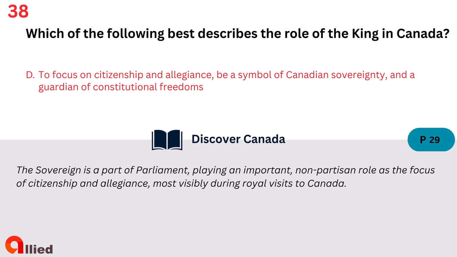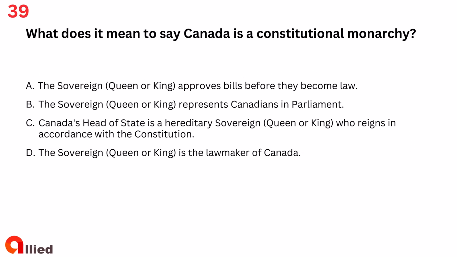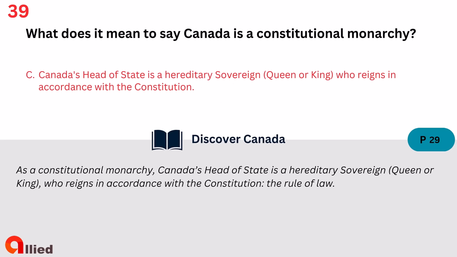Question 39. What does it mean to say Canada is a constitutional monarchy? A. The sovereign, queen or king, approves bills before they become law. B. The sovereign, queen or king, represents Canadians in Parliament. C. Canada's head of state is a hereditary sovereign, queen or king, who reigns in accordance with the Constitution. D. The sovereign, queen or king, is the lawmaker of Canada. The answer is C. Canada's head of state is a hereditary sovereign, queen or king, who reigns in accordance with the Constitution.